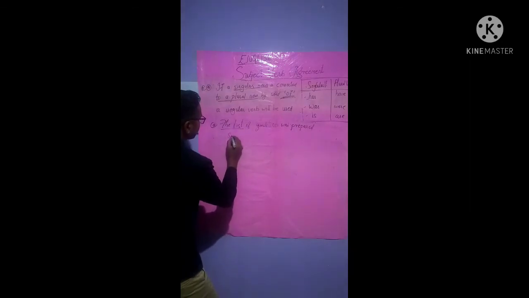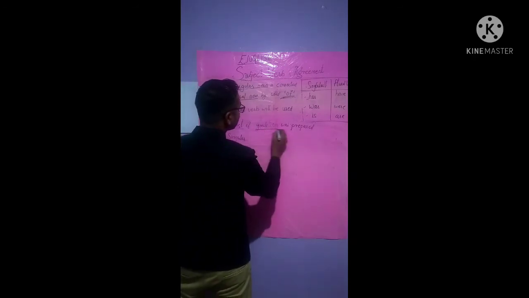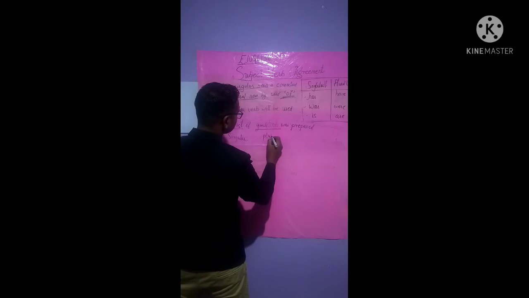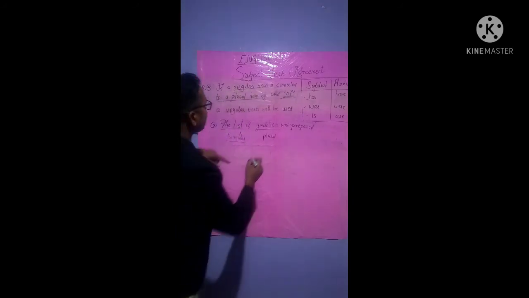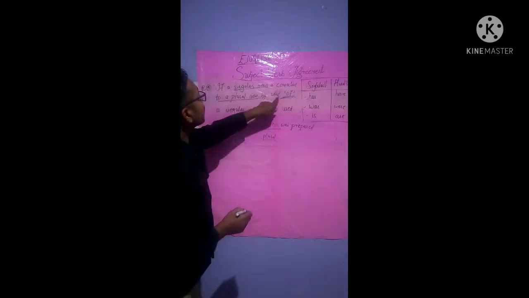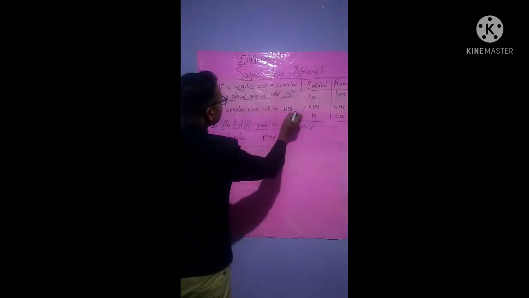Now here the list is singular, isn't it? List is singular and guidelines is plural. At that time, the singular noun is connected to the plural noun guidelines with the word of, then the singular verb will be used.